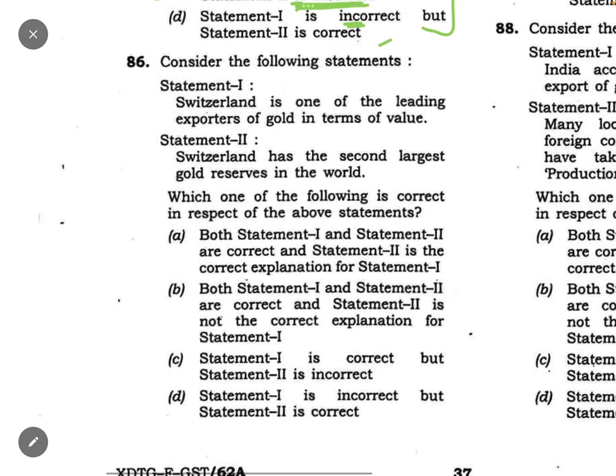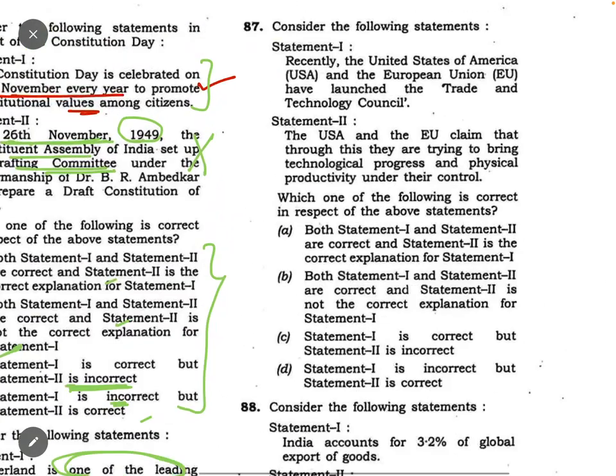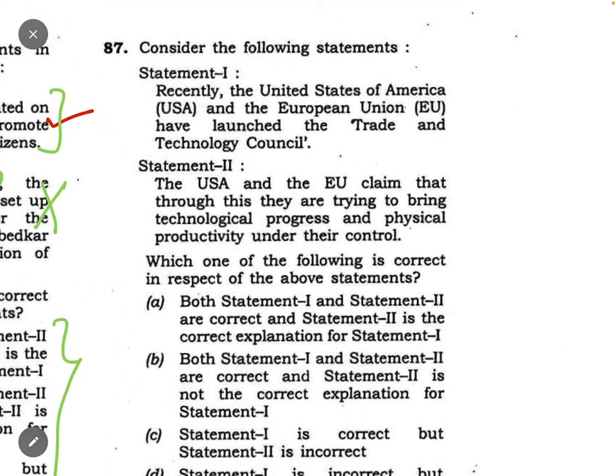Now coming to question number 86. Switzerland is one of the leading exporters. See the language possibility there. It is not saying Switzerland is the topmost exporter of gold. No, it is saying one of the leading, so that can be true. So this is correct. Switzerland has the second largest gold reserves in the world. This is incorrect. It is knowledge based, but this is incorrect. So statement 1 is correct, but statement second is incorrect. So this is the answer.